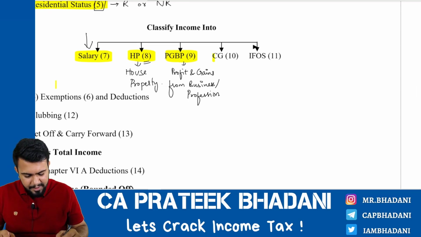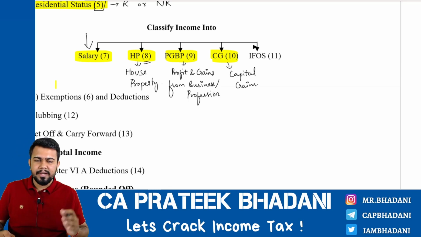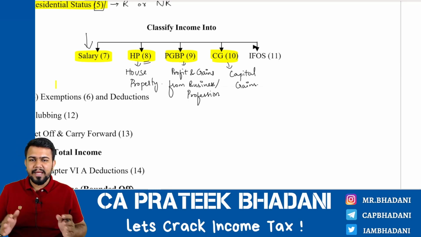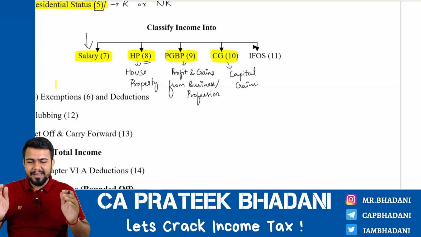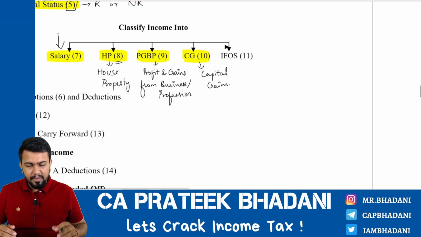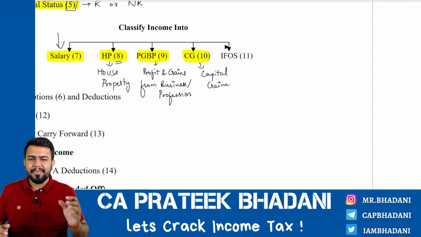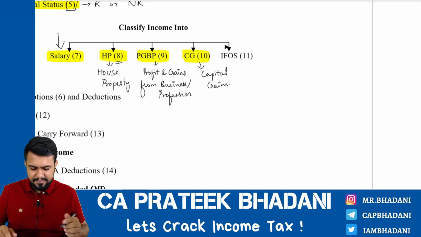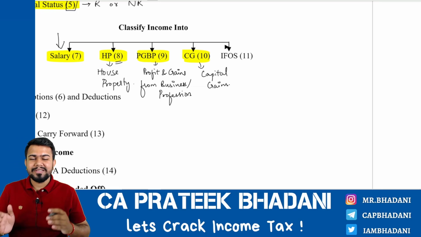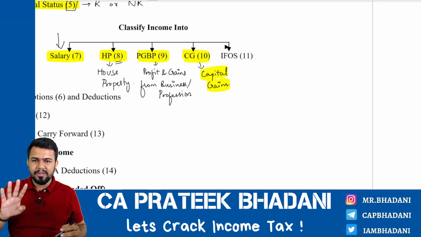Next comes the capital gain head. Okay, CG means what? Capital gains. When you were studying your accounting, you would have learned that there are two types of assets. Okay, and the bigger assets are called capital assets, which you put in your balance sheets. Now if a capital asset is sold and the profit that is earned on sale of a capital asset, it is called capital gains. So this capital gains is also a separate head of income, and it is your chapter number 10. That is the fourth head of income.